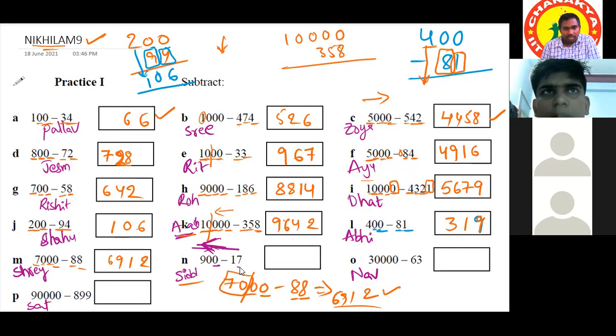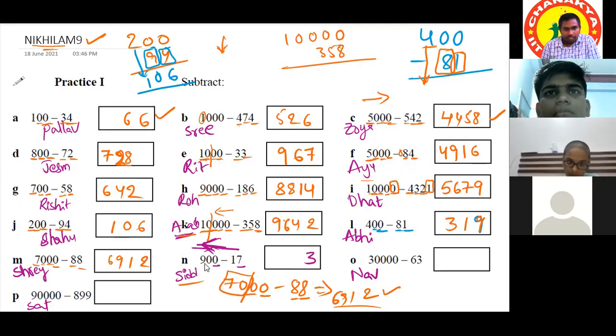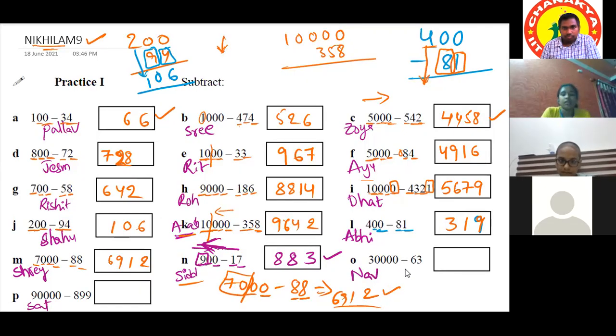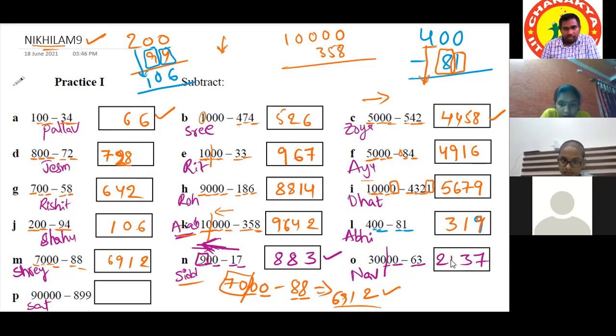Sir, now we have to subtract 10 minus 7, we get 3. Okay. 9 minus 1, we get 8. And 9's predecessor we have to write, it is 8, sir. That's all. Very good. Yeah, Navyasri. Yes, sir. 10 minus 3 is 7. Okay. 9 minus 6 is 3. And then the predecessor of 300 is 299. Very good. Excellent.